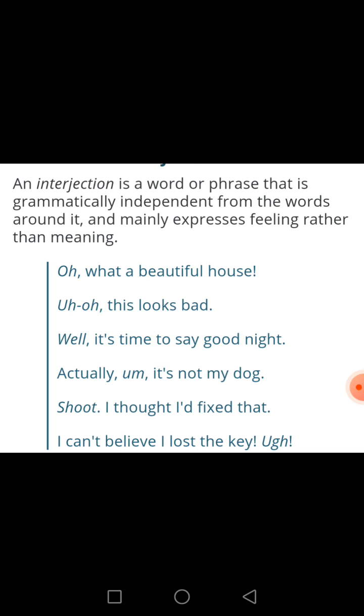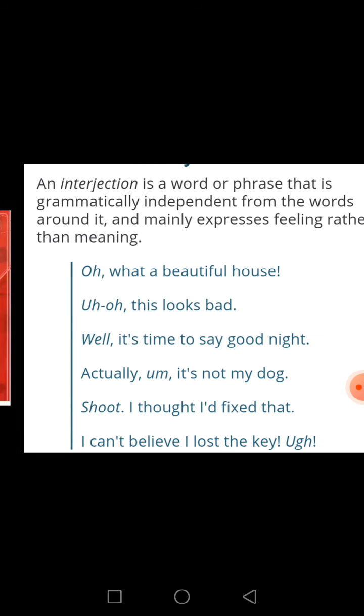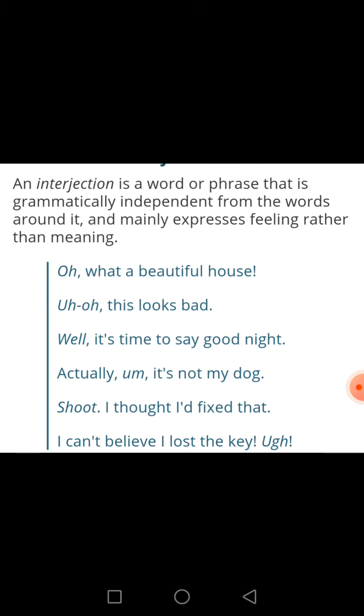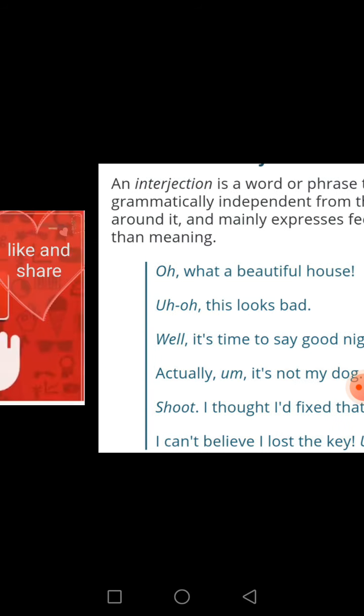Guys, if you have focused, then oh, hmm, shoot, all these words are expressions, and they don't have any meaning, but these are also parts of a sentence. So that's why these are also included in the parts of speech.